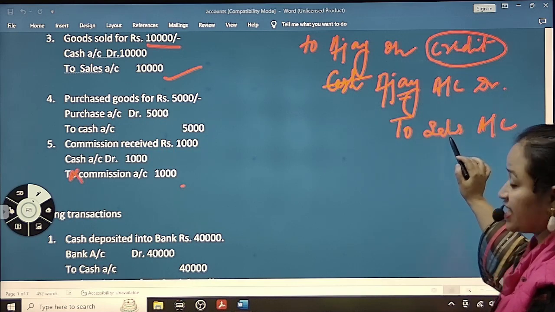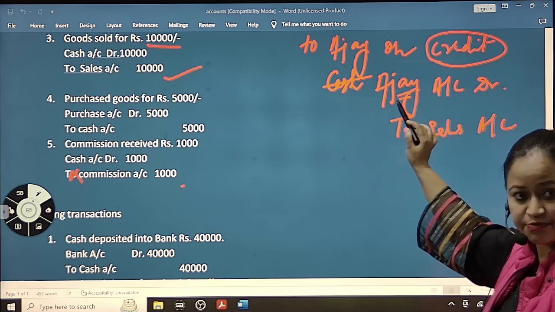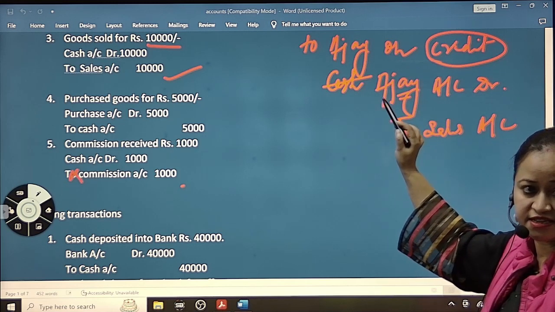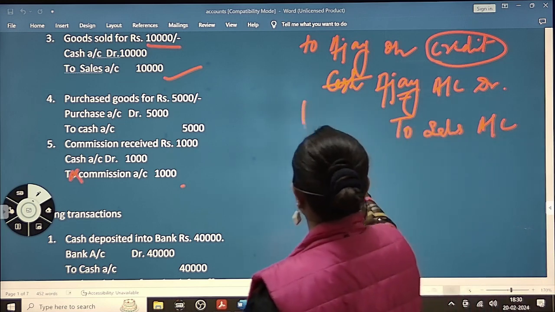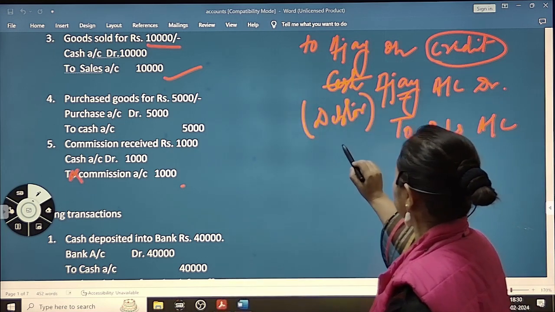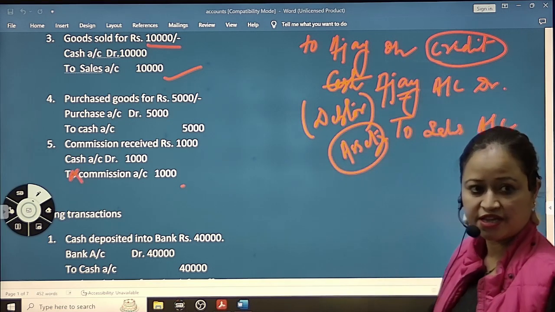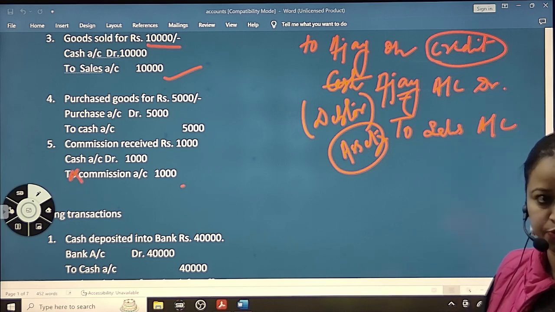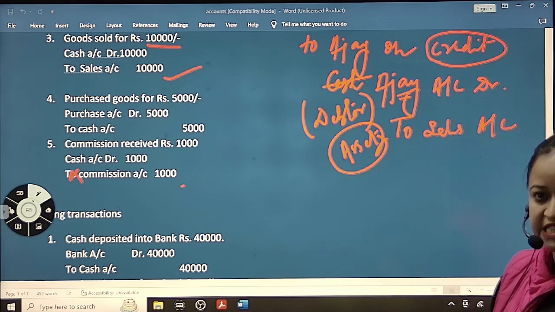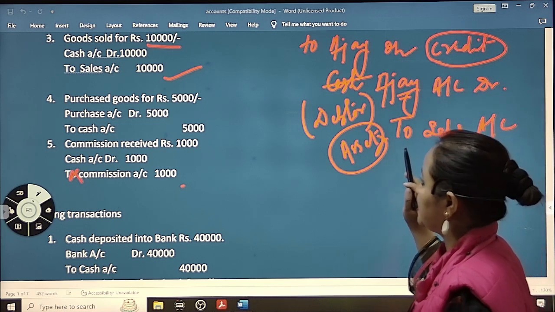We are selling, and we are yet to get money from Ajay, right? So that means Ajay is our debtor. D-E-B-T-O-R, debtor. And debtor we write down on the asset side. While doing final accounts, it will help you. So debtor is our asset. Debtors are those to whom we have sold goods on credit and we are yet to get money.